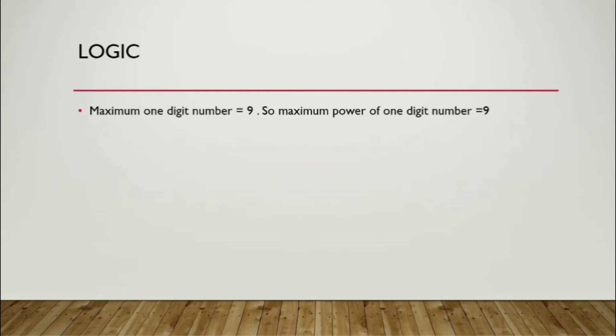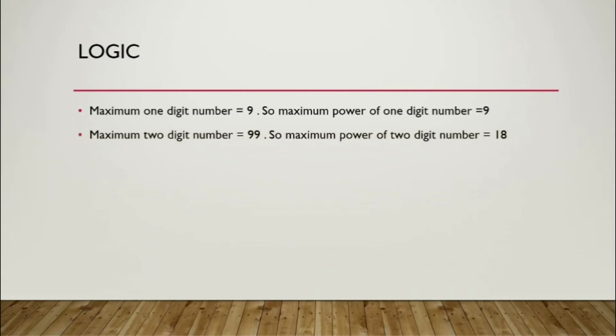The maximum one digit number is 9. So the maximum power of a one digit number is also 9, because power is the sum of all the digits in that number. Similarly, the maximum two digit number is 99. So the maximum power of a two digit number is 18. With a two digit number we can reach a maximum power of 18, not greater than 18. So let us consider if the final power is given as 18.